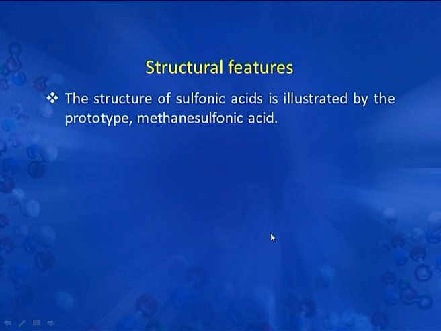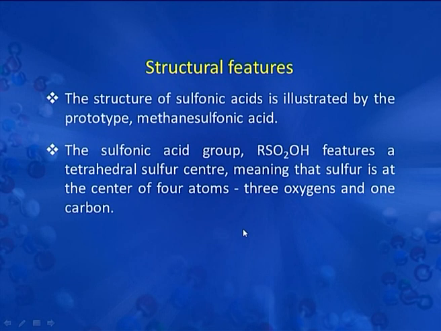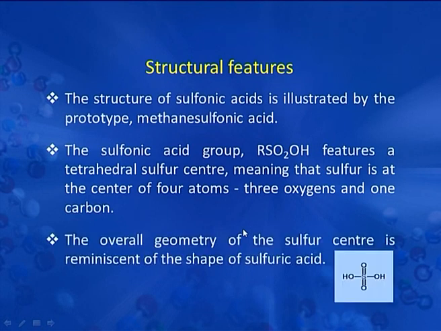Now we will discuss the structural features of sulphonic acid. The structure of sulphonic acid is illustrated by the prototype methane sulphonic acid. The sulphonic acid group, that is RSO2OH, features a tetrahedral sulfur center, meaning that sulfur is at the center of 4 atoms, 3 oxygens and 1 carbon. The overall geometry of the sulfur center is reminiscent of the shape of sulphuric acid, that is H2SO4.